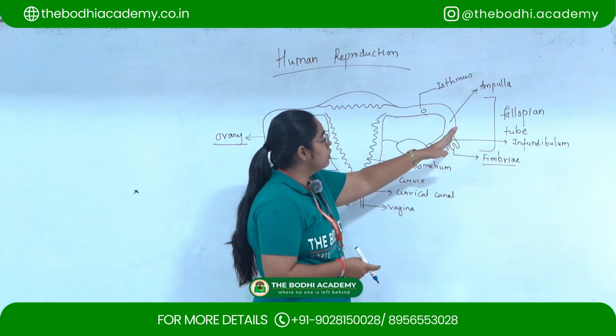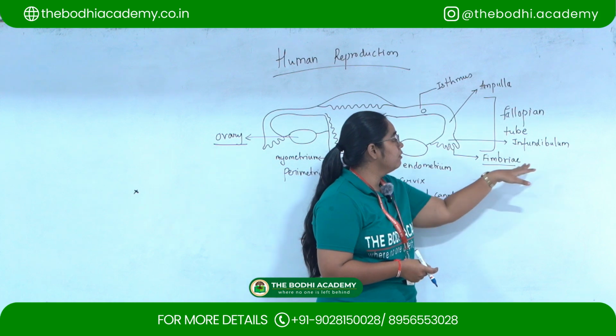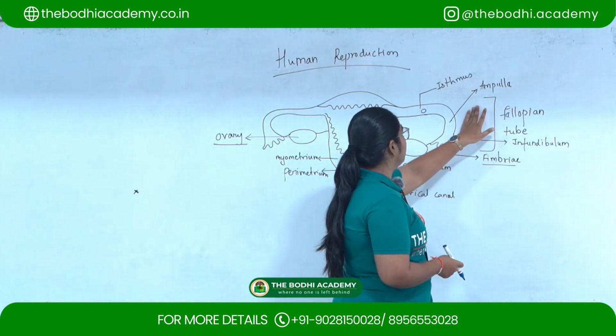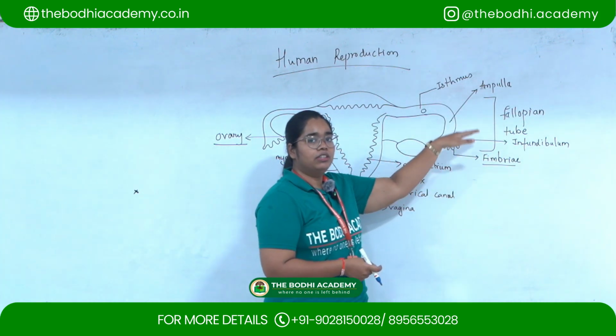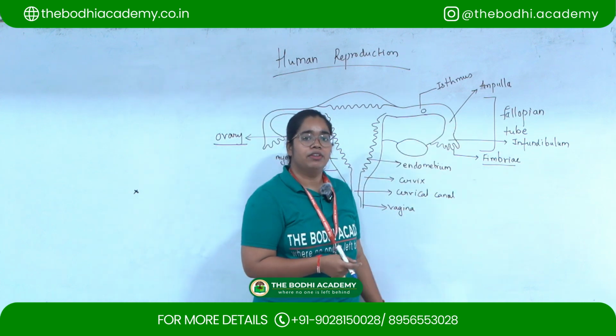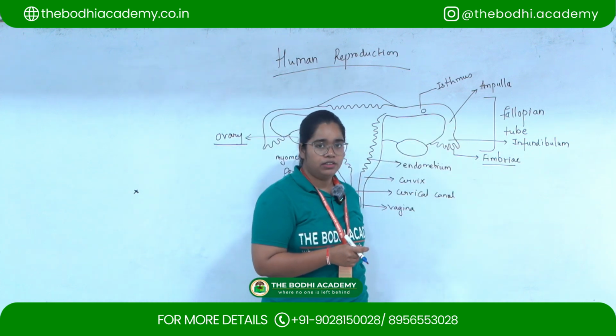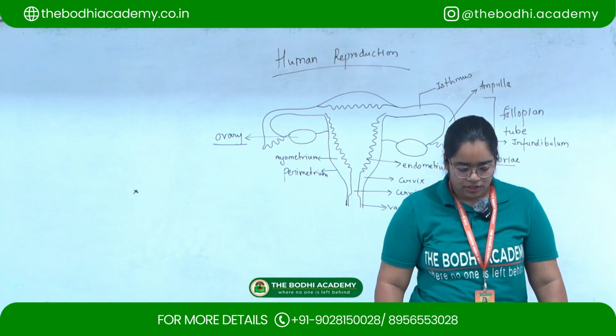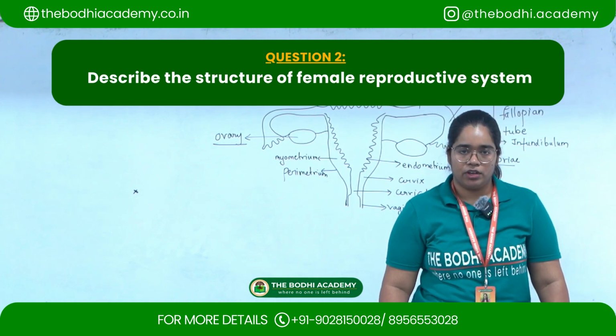So the regions of the fallopian tube are fimbriae, infundibulum, ampulla and the isthmus. These are the regions that fall under the female oviduct, that is the fallopian tube. The second question is: describe the structure of the female reproductive system.